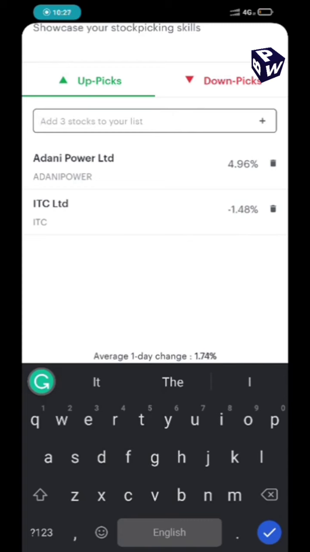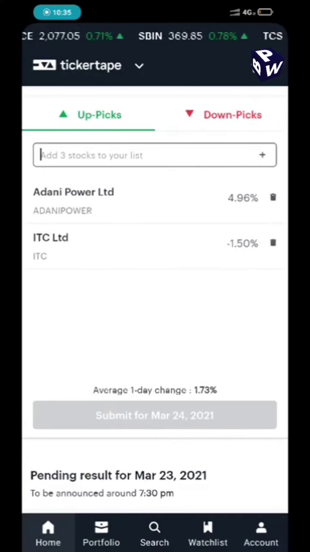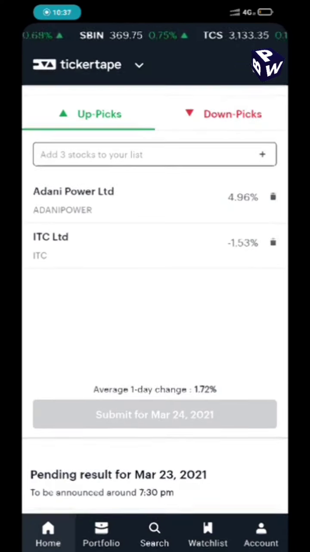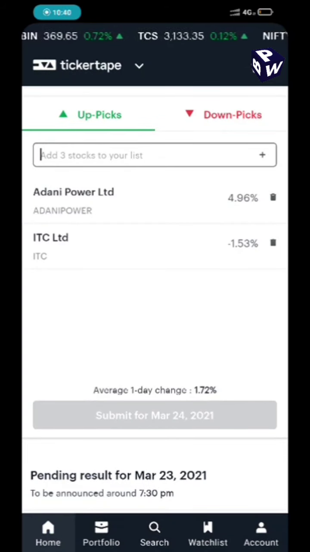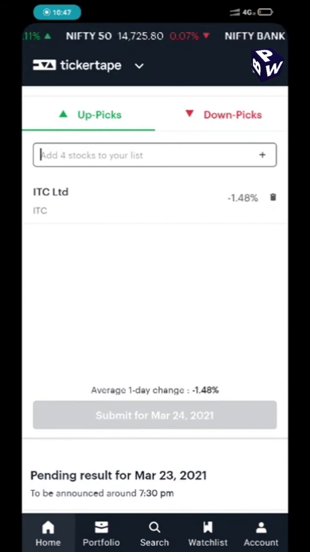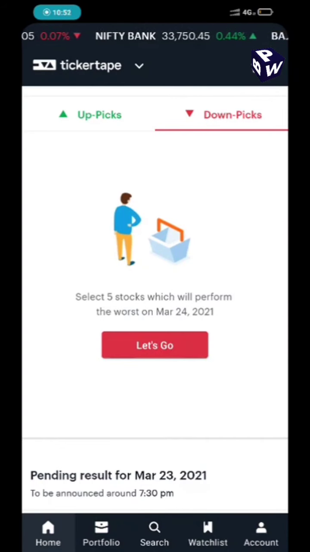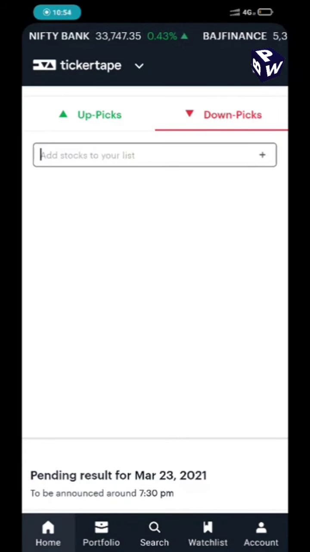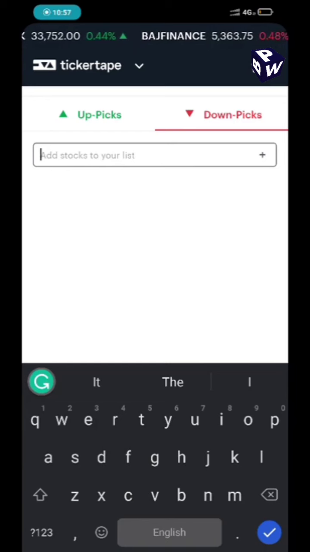So just like that, you have to select top 5 stocks and click on the submit for March 24th 2021. Okay, if you don't want to select, you can click on the delete button on the rightmost side. Similarly, for the down picks too, you have to click on the let's go button, click on the search bar, and search for your stocks.